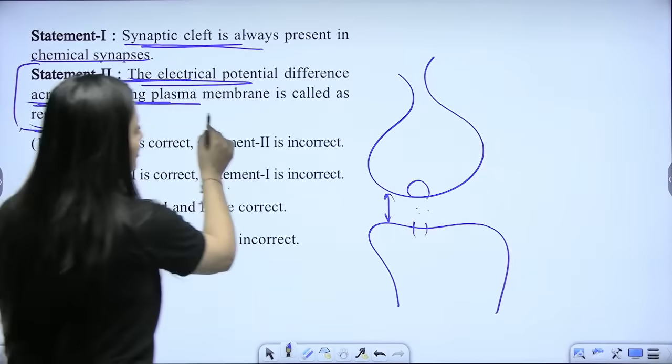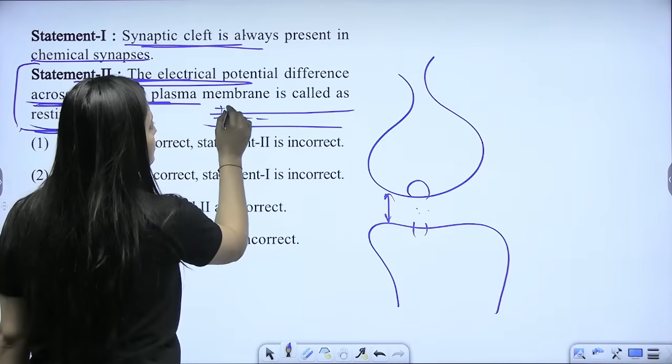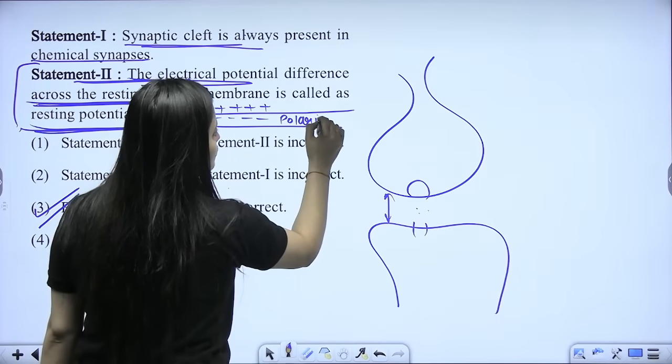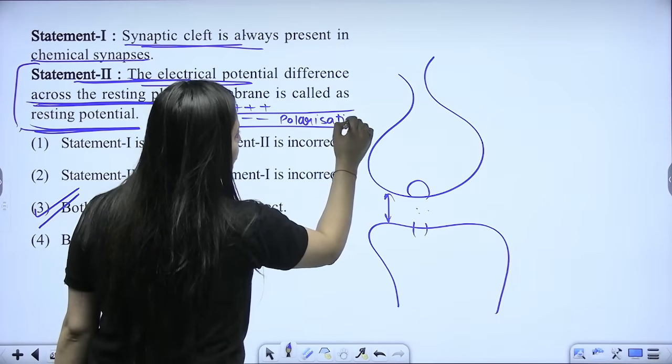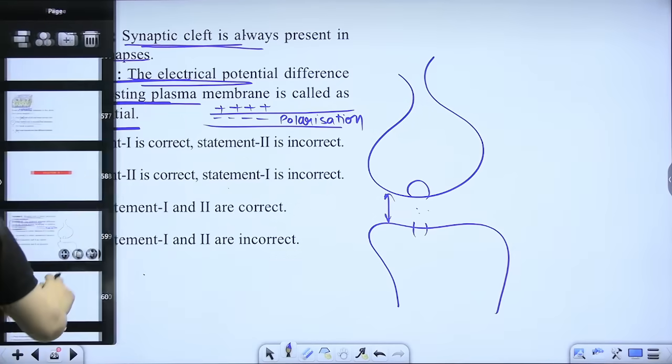And yes, let me tell you, in the case of resting potential, inside will be negative, outside will be positive. So this is what we call polarization. Resting potential means polarization: inside will be negative, outside is going to be positive.